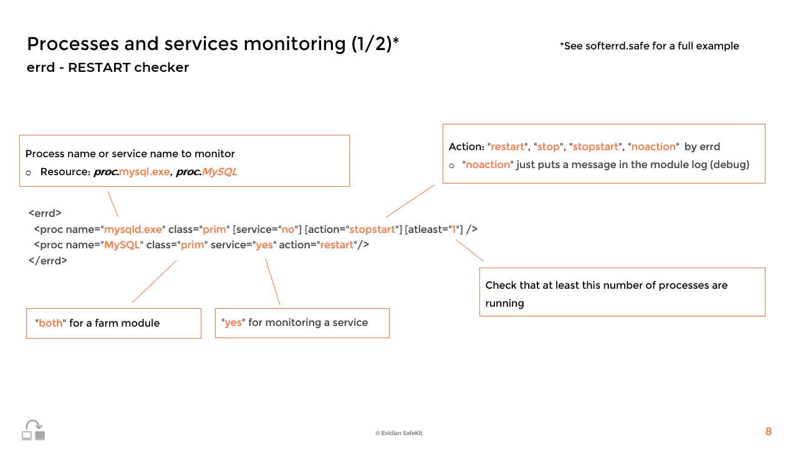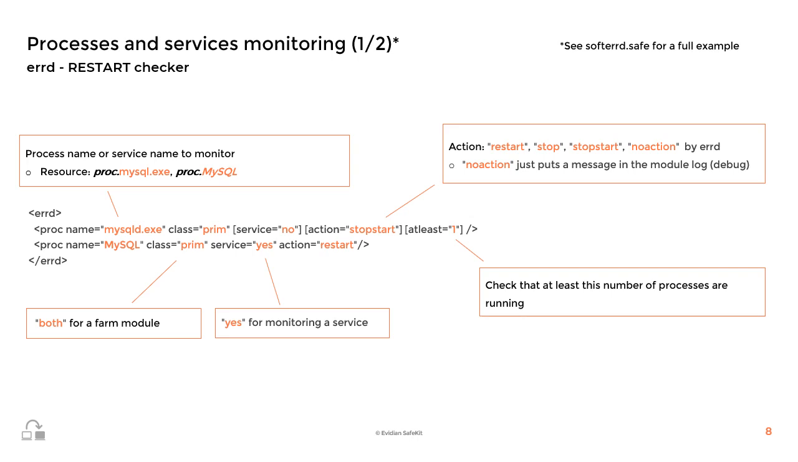The second proc tag defines the monitoring of MySQL on the primary node, indicating that it is a service name, with a restart action if the service is not running. If this is the case, the restart action will restart the application locally on the node. If the restart does not resolve the issue after 3 attempts, the value of maxLoop, the module will stop locally, and there will be a failover to the other server if it is running the module.